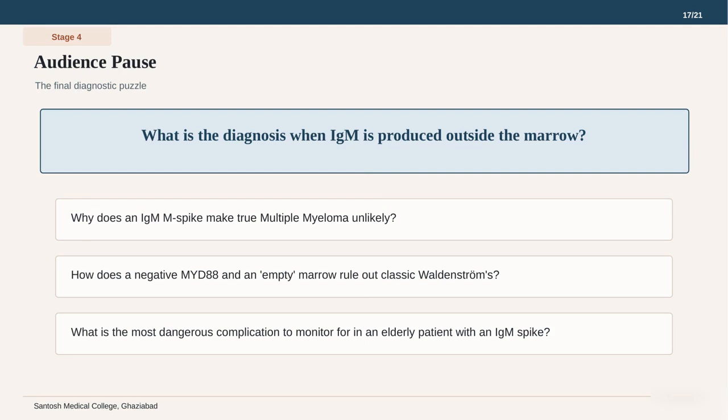Finally, we must consider the most dangerous complication to monitor for in an elderly patient with a significant IgM spike. IgM is a large molecule, and high levels can lead to serious vascular issues. This case has moved from a common cough to a very rare hematologic presentation. Let us see how the expert team synthesizes these final complex details into a definitive diagnosis.